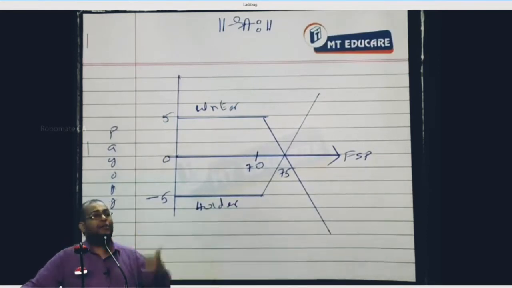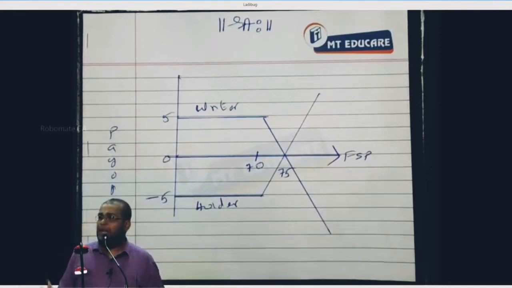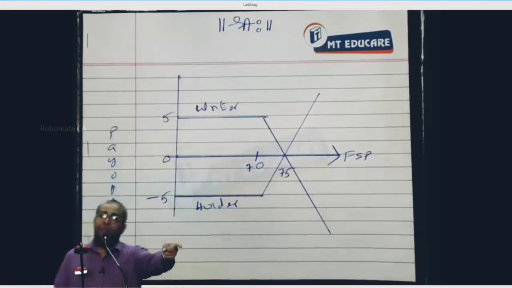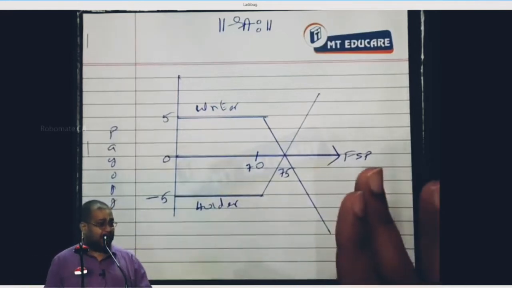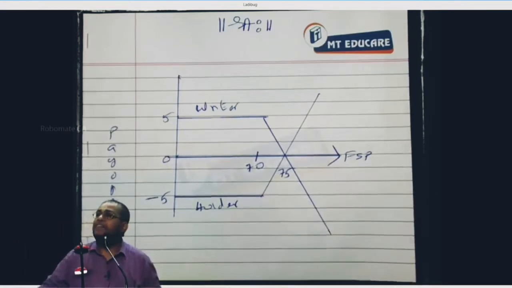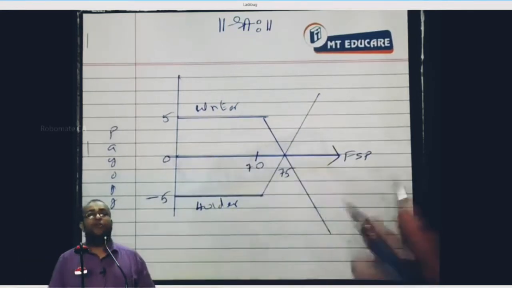So, tell me, would you like to be a holder or a writer? You can be anybody. The holder has an unlimited advantage, for which he is paying a price called what? Premium. The writer has what? A disadvantage, for which he receives a compensation called what? Premium. If such premium is properly fixed at the initiation, later, all predictions will only be known later. Later, one may be proved right, another may be proved what? Wrong. It happens in any transaction, but at least at the time of initiation, they will be equally placed, or what? Fairly placed is what I wanted to communicate. Everybody, are you following or not? Clarity? So this is regarding the holder and the writer.